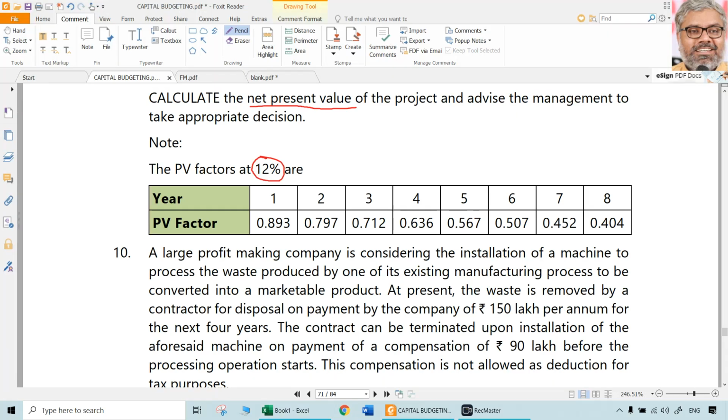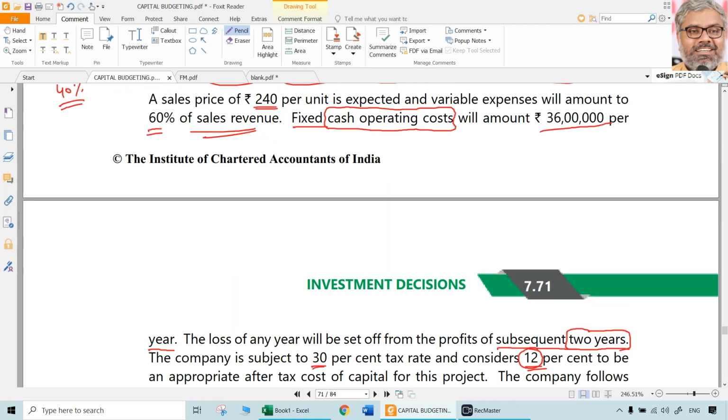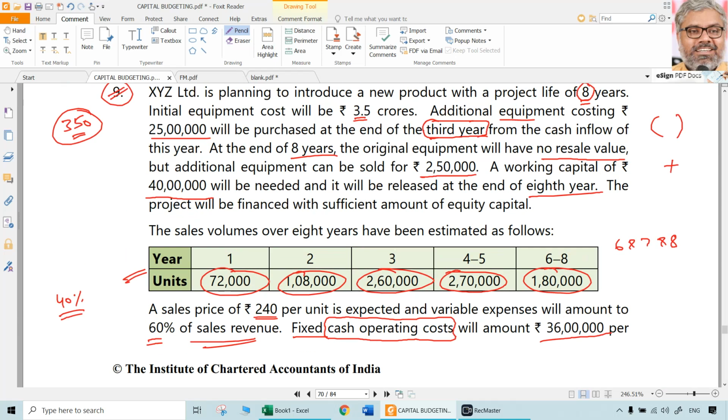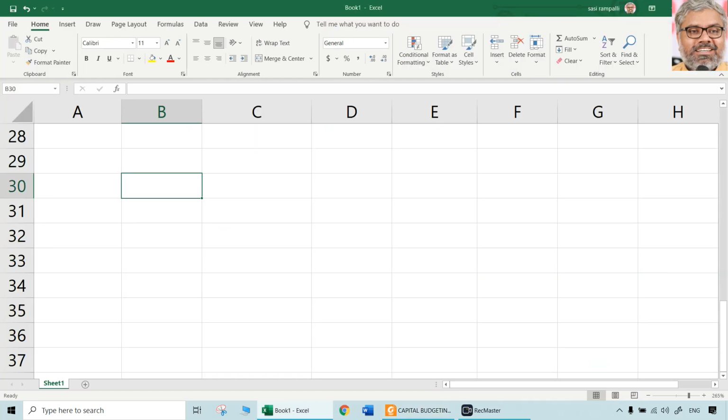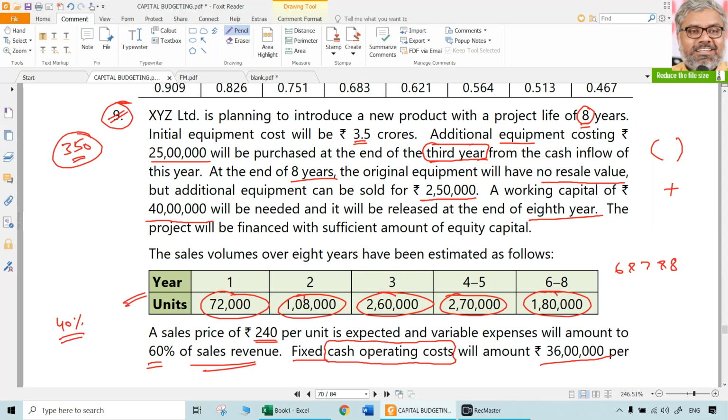First of all, naturally, there should be a proper heading. Statement showing computation of cash flows during the life of the project, or just statement showing computation of cash flows. That is enough. So, what are the years? We can do this horizontally so that we can have many items here, because there might be some plus minus, all of them can be taken out easily so that the net cash flow in each year can be easily calculated. So, cash flow calculation, do it horizontally.